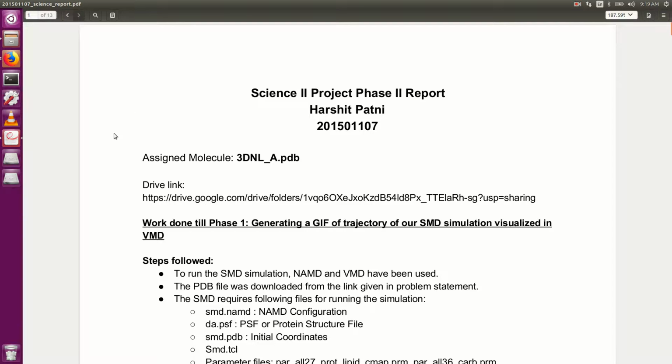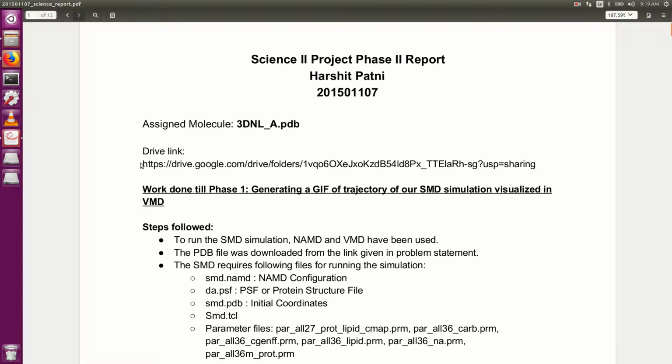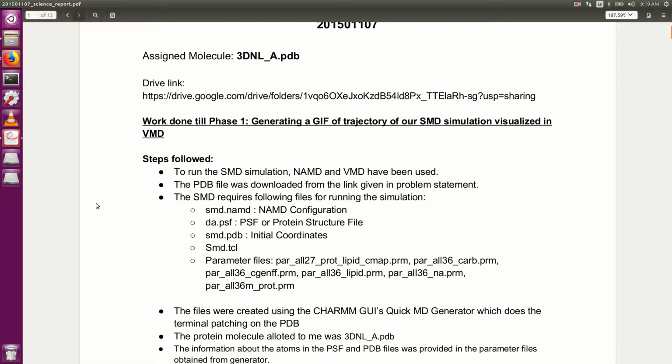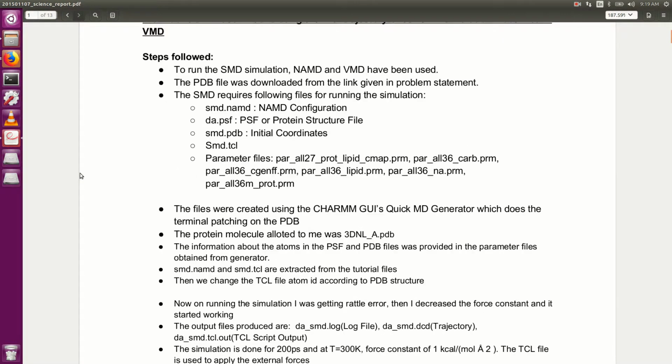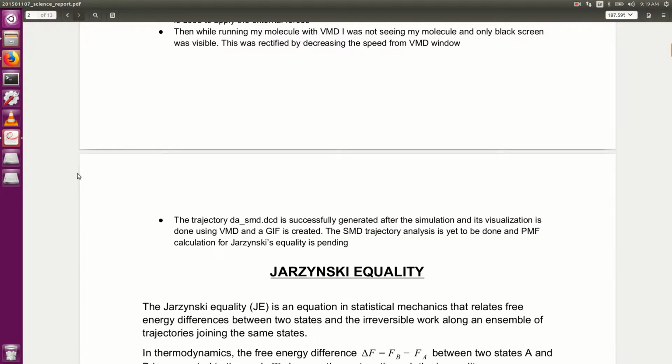All the code that was used to run the project is available through this drive link. Till phase 1, I have generated a GIF trajectory of an SMD visualization, a simulated visualization in VMD. These were the steps that were used to create a GIF trajectory in phase 1, and I'll skip this.